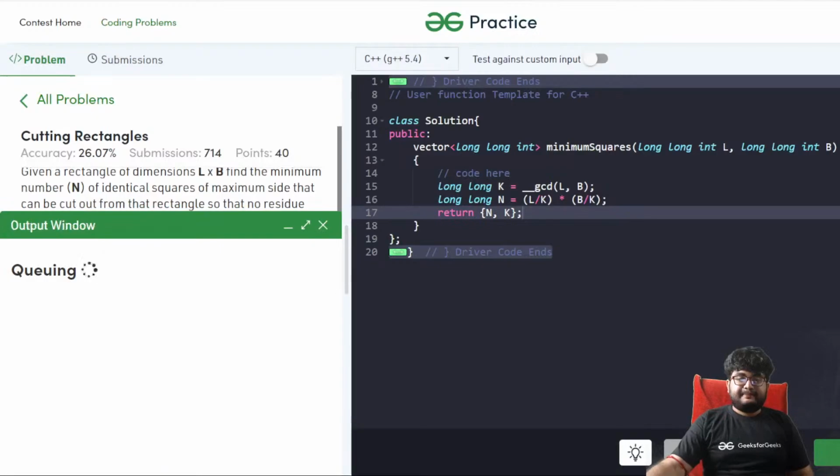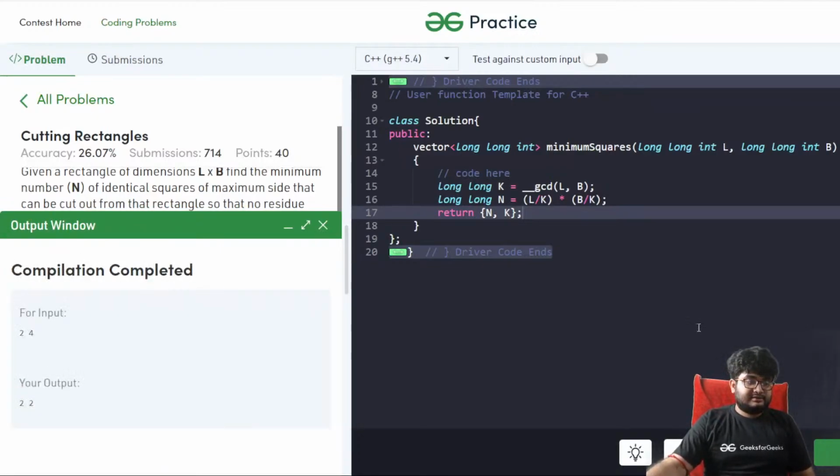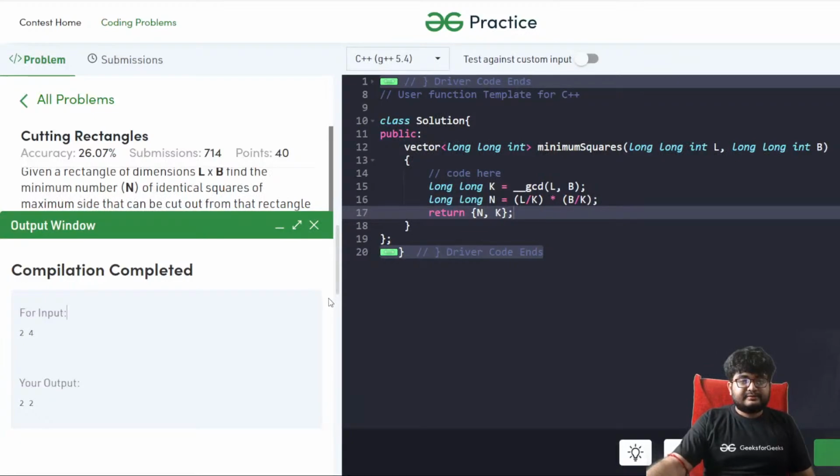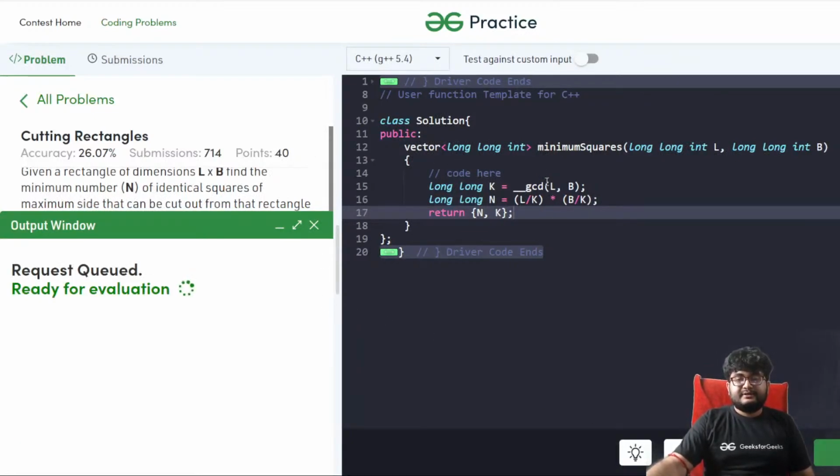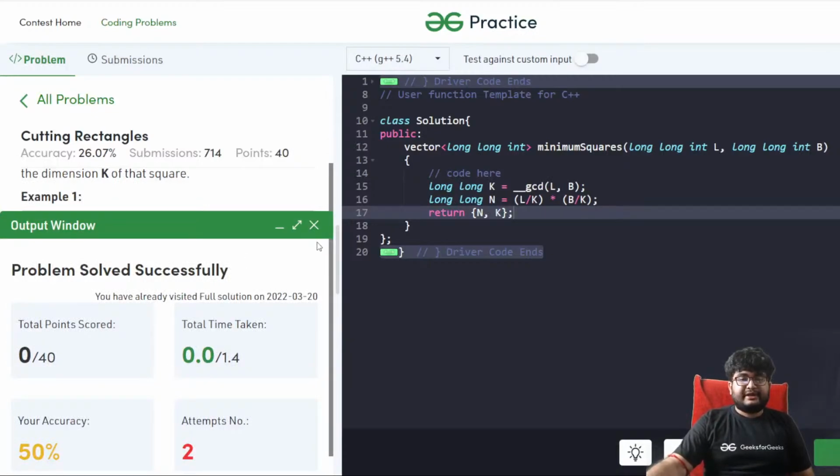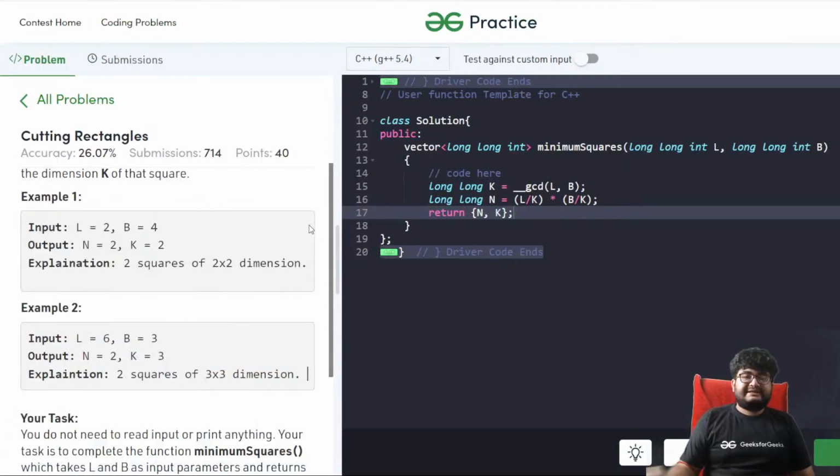So let's compile and run. Any doubts with this? Any doubts? The output is 2 and I think that's the expected as well. That should be the expected. So let's submit and see if this is working. Okay, it's working, right?